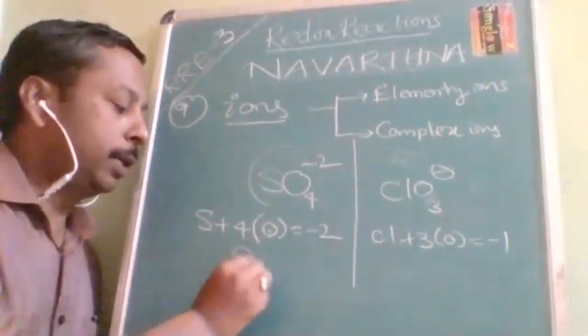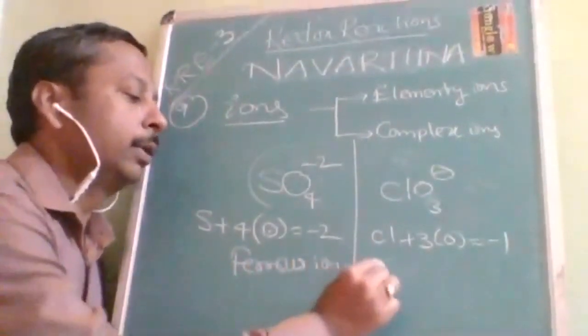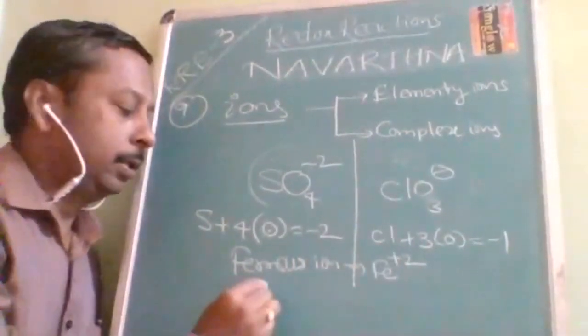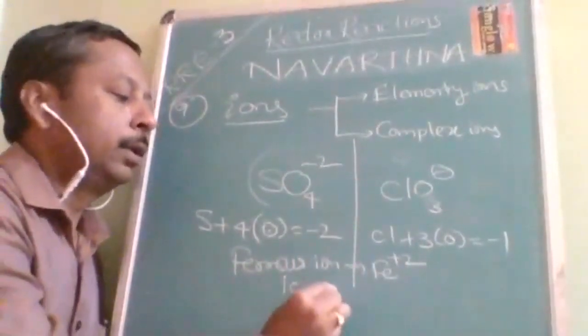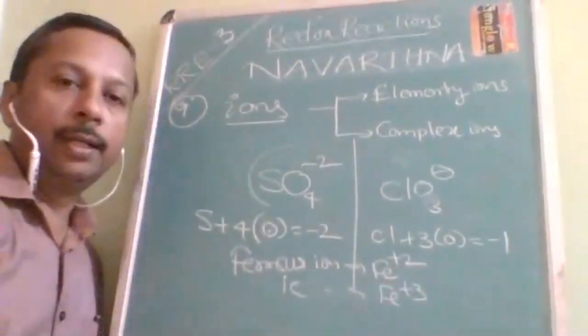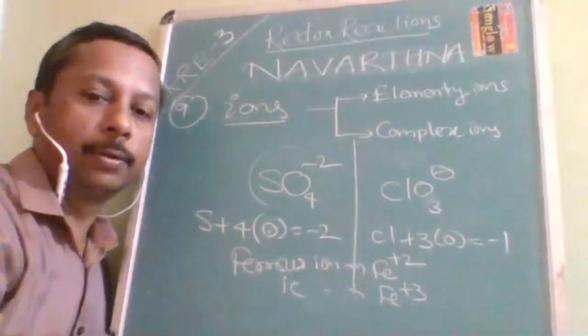Okay. Sometimes, like ferrous ion. In ferrous ion, oxidation number is how much? Plus 2. In ferric, oxidation number is plus 3. So in an elementary ion, the charge itself is equal to the oxidation number.